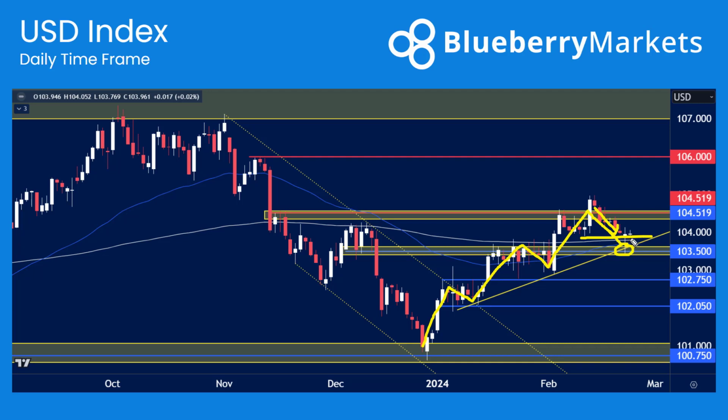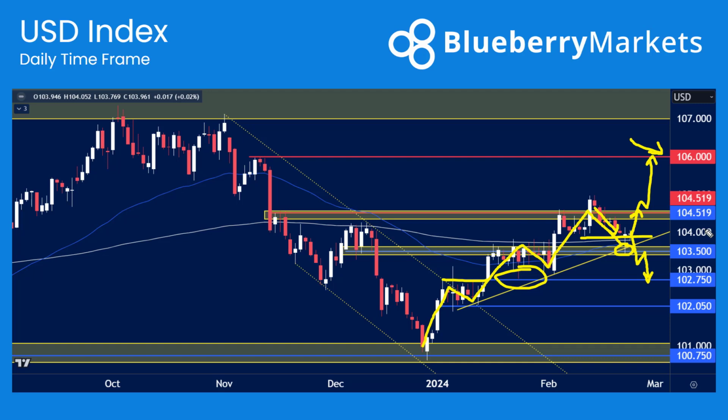So if we do start to see a bit of dollar strength come back in this week, we could make a move back up to 104.50. A climb above that still sets those targets in at 106. If we do somehow break below 103.50, then I think a move down to the previous swing low of 102.75 and these highs that formed in January will be something of interest for the market.